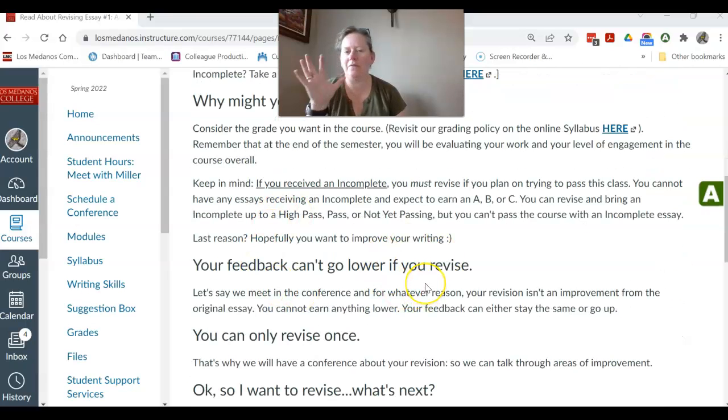A couple things. Your feedback cannot go lower. If you revise and you got a not yet passing and you absolutely tank the revision, which doesn't happen, but if it did, it can't get worse. Same thing, if your essay is passing but you revise and the revision is actually not as strong, you don't end up with a lower evaluation.